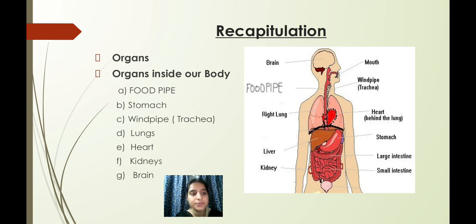You can see, this is the location of the heart. Next comes kidneys. So children, you can see at the bottom kidney is written. You can see where the kidney is located in the body. Okay. The last comes brain.